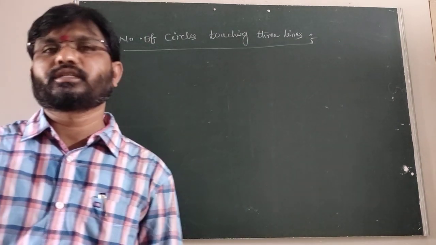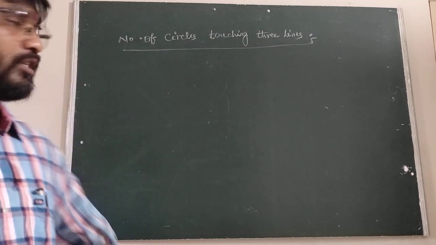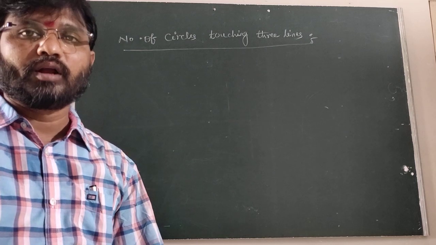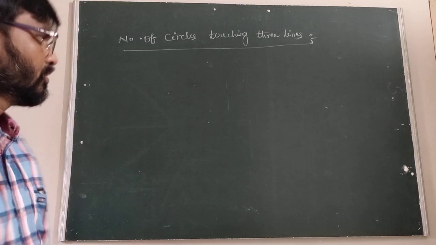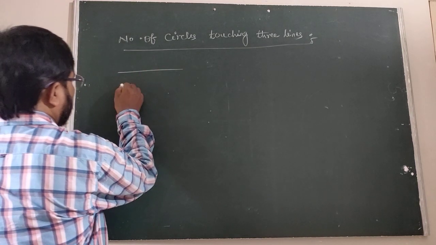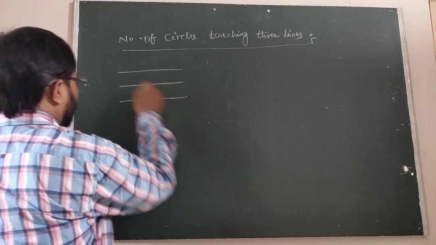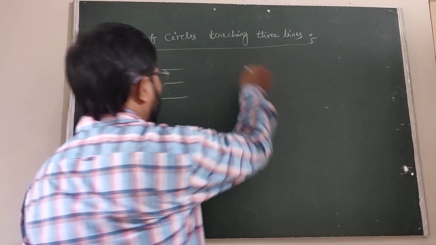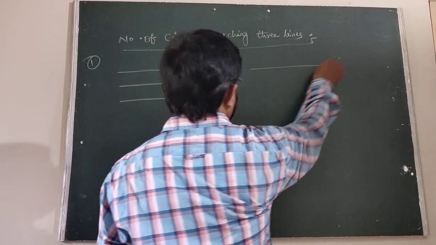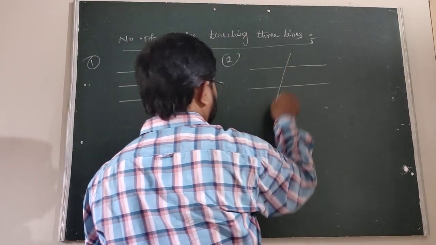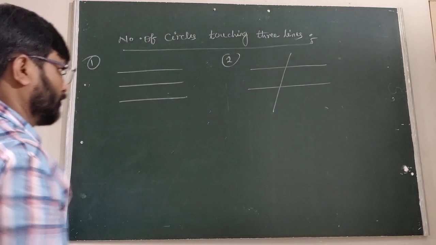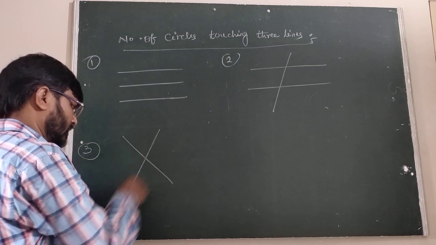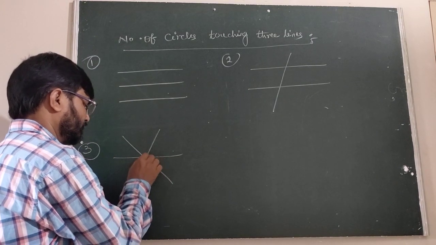Today we are going to discuss the concept of the number of circles touching three lines. Number of circles touching the three lines. Case 1: if you observe, the three lines are parallel. Case 2: two of them are parallel and the third one cuts these two lines, that is, a transversal. The third case is that the three lines are concurrent.